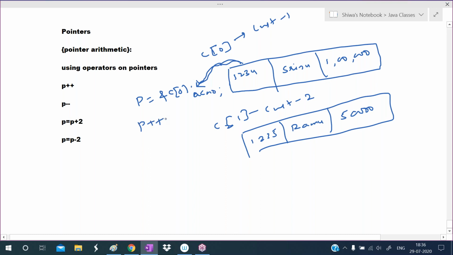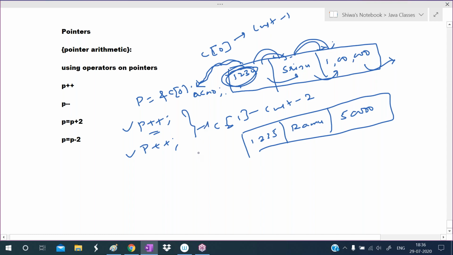If I write P++, that accesses the next memory location. So if I know the address of this account number, I can know his name and his account balance. If any sensitive data is there, like a PIN number, we can know that also. With pointer arithmetic, if I know the address of one element, I can access the remaining elements. So directly we are accessing the memory location. That is the problem with pointer arithmetic.